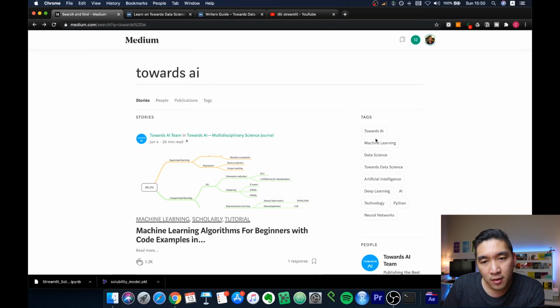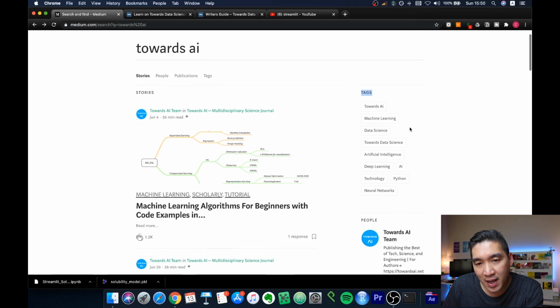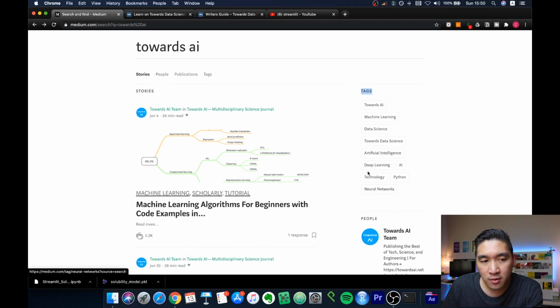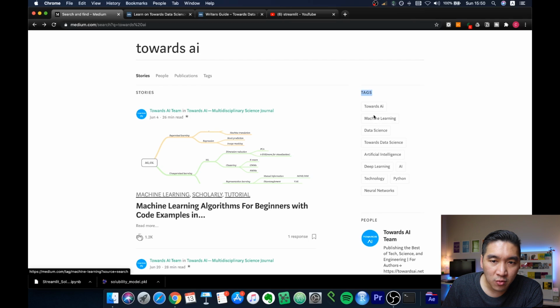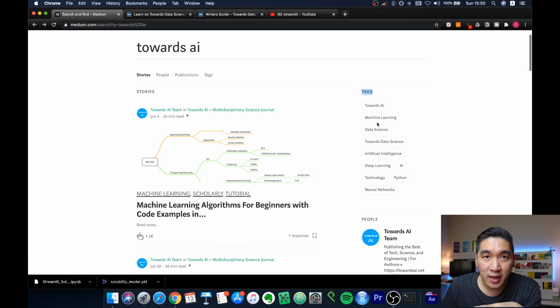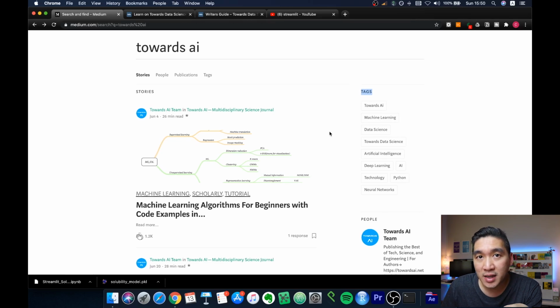And notice here, when you search for Towards AI, there will be tags in the right-hand side panel. So tags are generally applicable to the entire Medium platform. So irrespective of which publication it is coming from, the tags here are used to refer to the keywords that are contained inside the article. And so normally the tags are curated articles by the Medium team. So for the entire platform of Medium, there is a curation team.